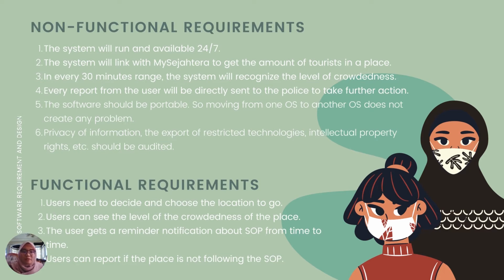Okay, for our functional requirement, the user needs to decide and choose the location they need to go. Based on that search, they will see the level of crowdedness of the place, and there are features that our application provides. The user can get a reminder notification about the SOP from time to time, and the other feature is that the user can report if the place is not following the SOP.